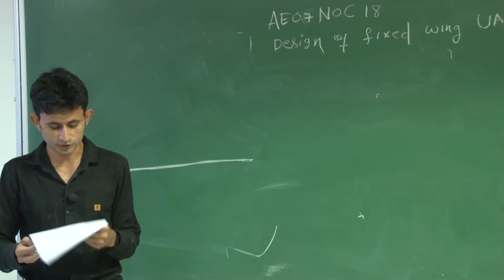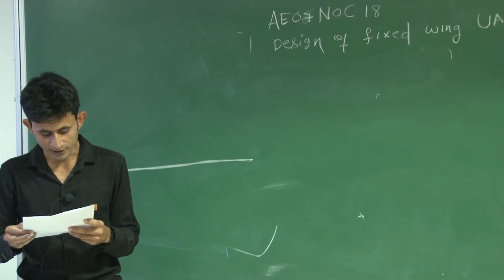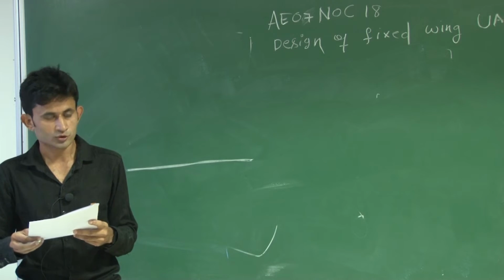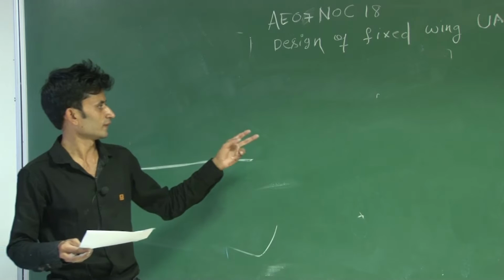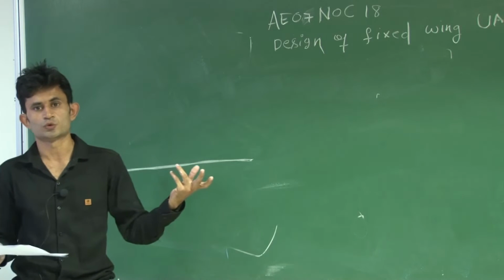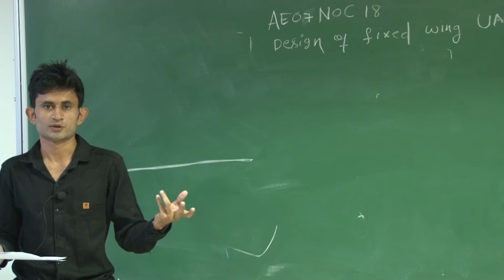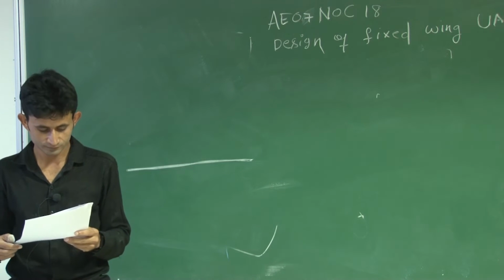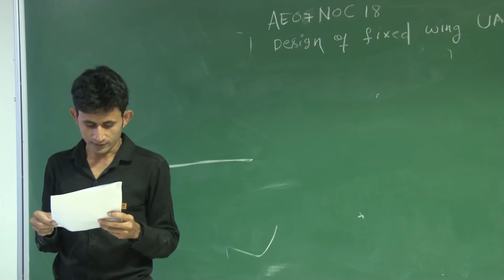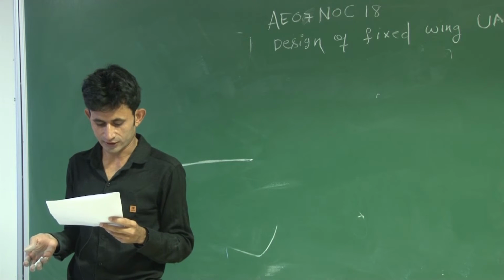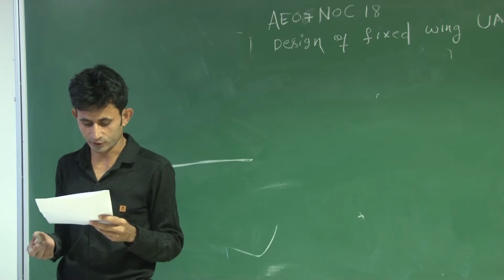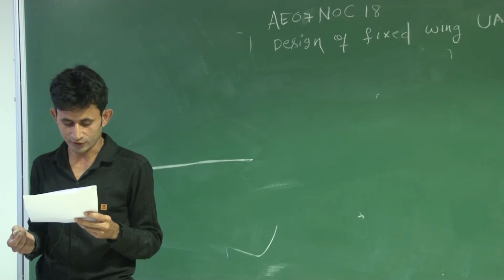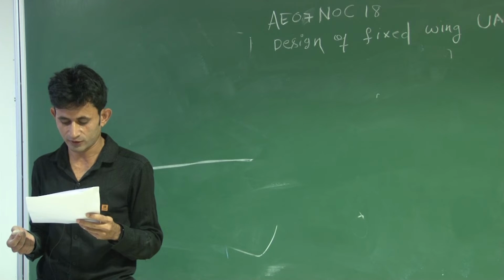So in this question, the first option was: the aerodynamic center pitching moment coefficient is independent of angle of attack. We have seen that Cm alpha equals 0 at the aerodynamic center, so by seeing this you can say that it is independent of angle of attack. And the second, third and fourth options you can eliminate. The third option was that the aerodynamic center varies with the variation of angle of attack, and the location of the aerodynamic center depends upon the camber of the airfoil.